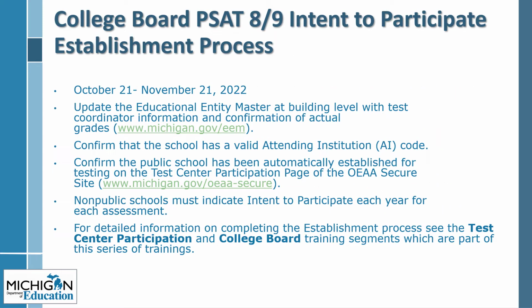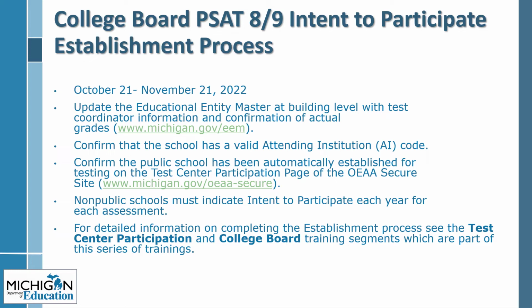The window for completing the College Board PSAT Intent to Participate establishment process is October 21st through November 21st of 2022. Schools need to update the educational entity master at the building level with current test coordinator information and confirm actual grades in the school.